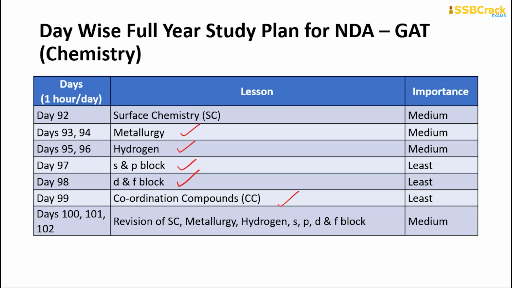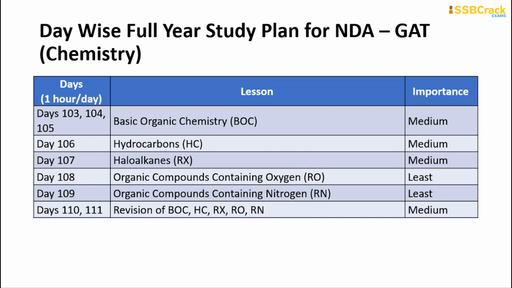Now we have done everything up to day 102. From day 103 to 105, we will again be learning basic organic chemistry. 106 is for hydrocarbons, 107 is for haloalkanes, 108 is for organic compounds containing oxygen, 109 is for organic compounds containing nitrogen, and the next 2 days are for the revision of everything from basic organic chemistry up to organic compounds containing nitrogen.